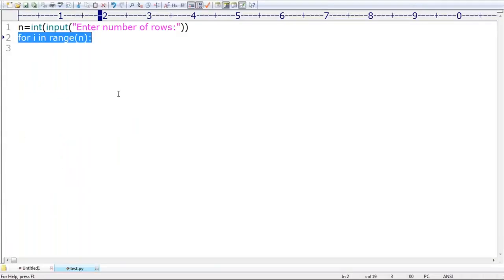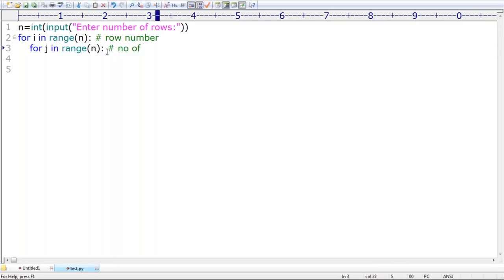Okay. Now my requirement is, observe a bit very carefully, sir. Every time I have to take for j in range of n. Take a very special case, sir. What does i mean? Row number, or otherwise number of rows. j means number of stars, the number of stars you want.